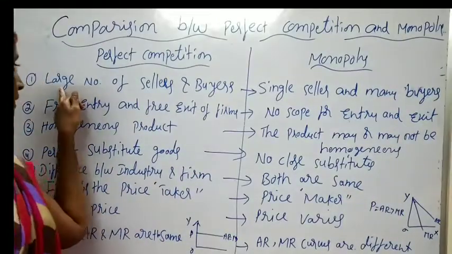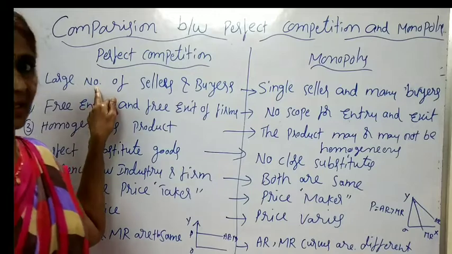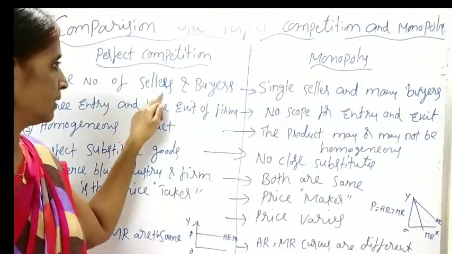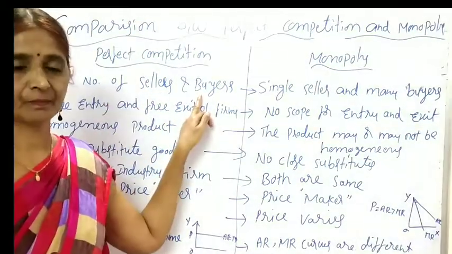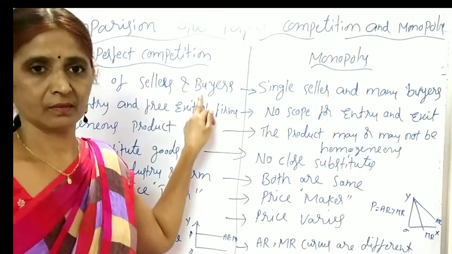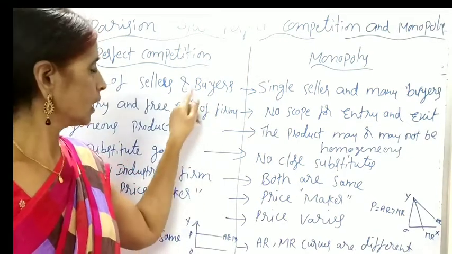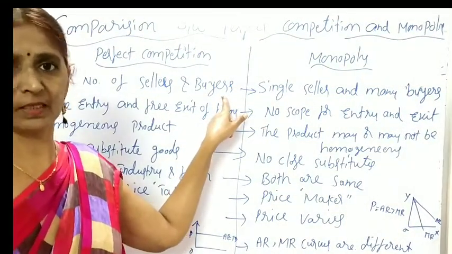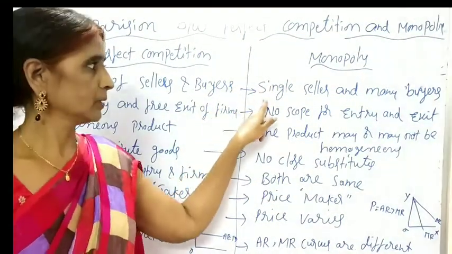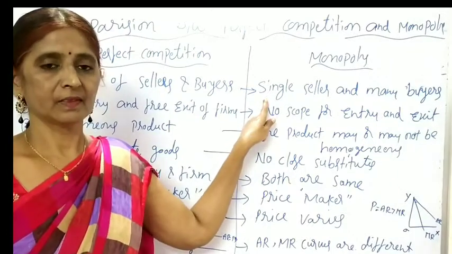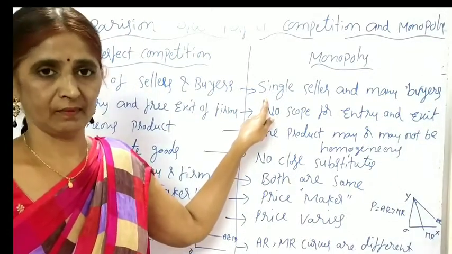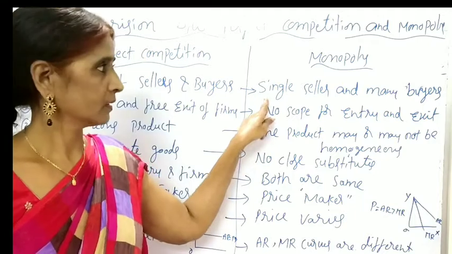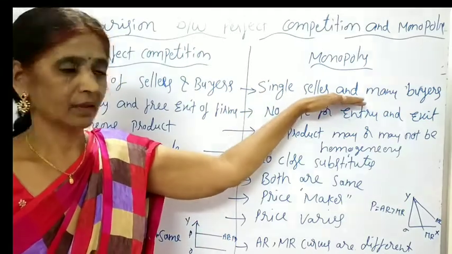In perfect competition, we can find a large number of sellers and buyers. A large number of sellers will produce the goods, and buyers are also in large number in the perfectly competitive market. But in the monopoly market, only a single firm or single seller will exist, and buyers are in large number.